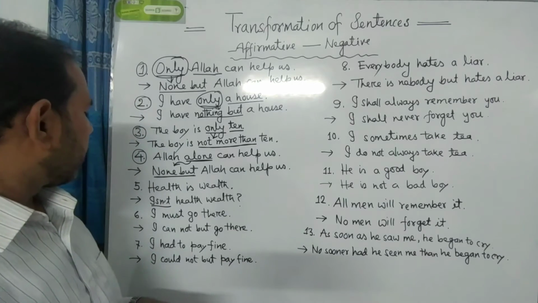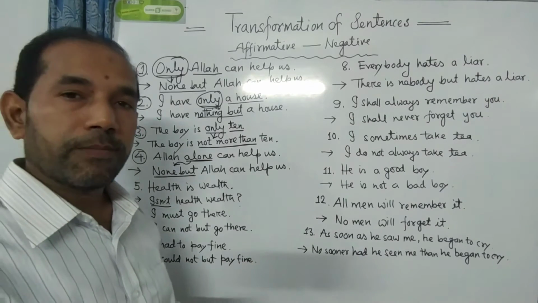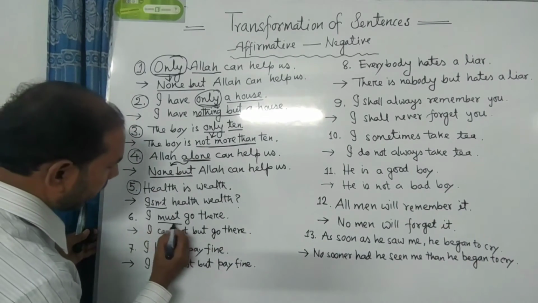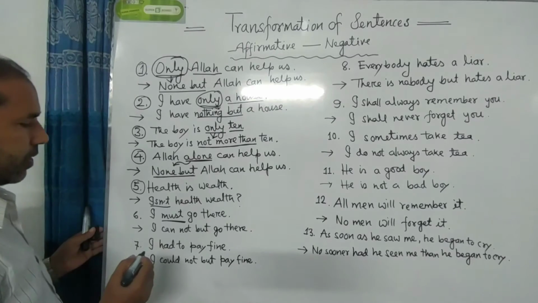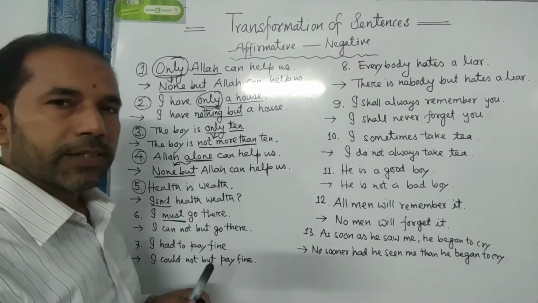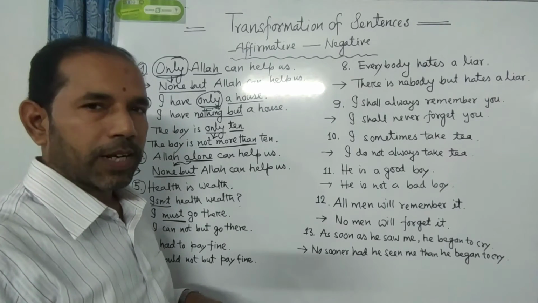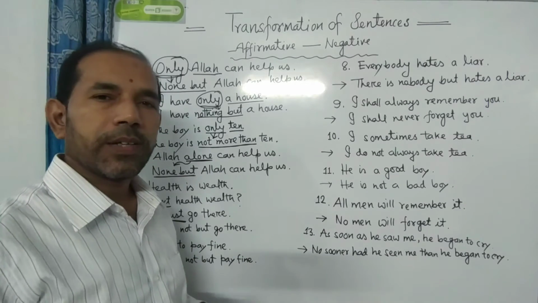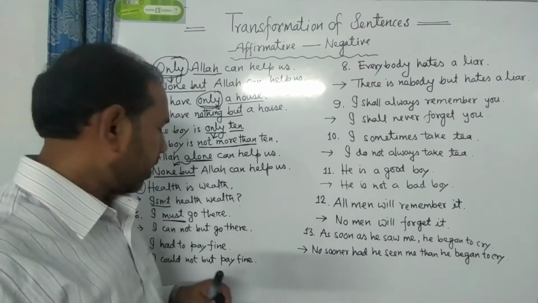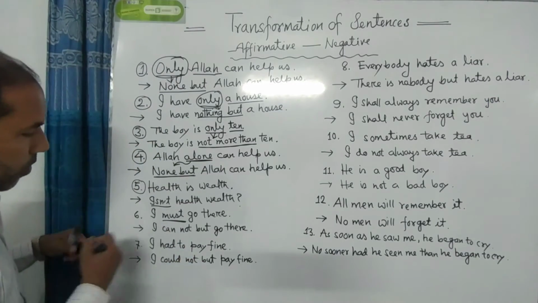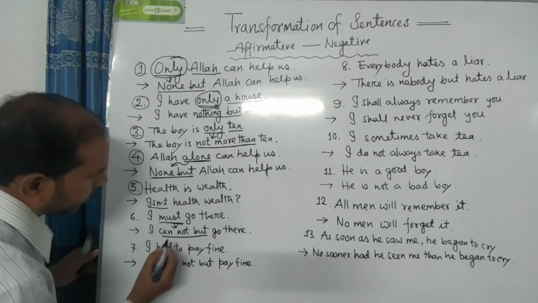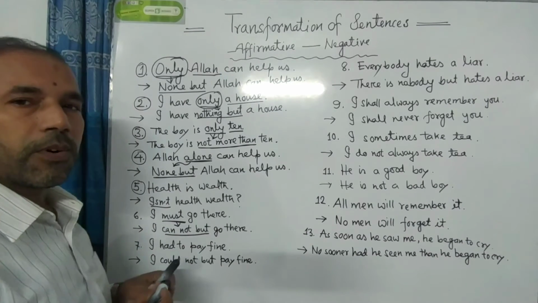So, dear students, I am going to the next number 6. Here we see the word must. If we find the word must, have to or has to, the three words, try to remember. If we find the word must, have to or has to after the subject, then we have to use cannot but instead of the word must, have to or has to.